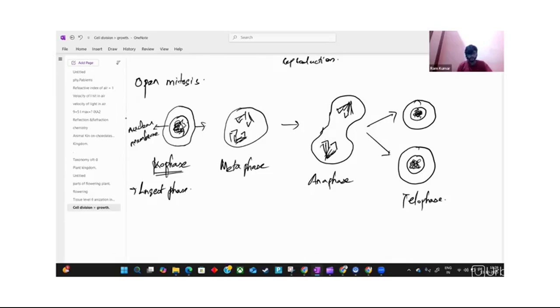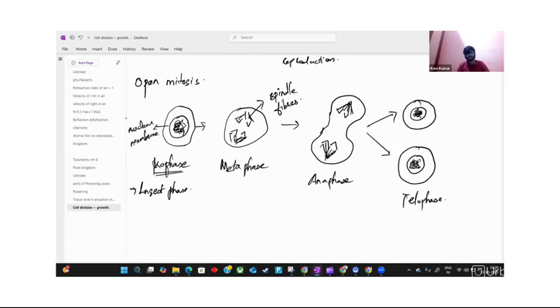When it goes to the metaphase, the two sister chromatids are separated by the spindle fibers.